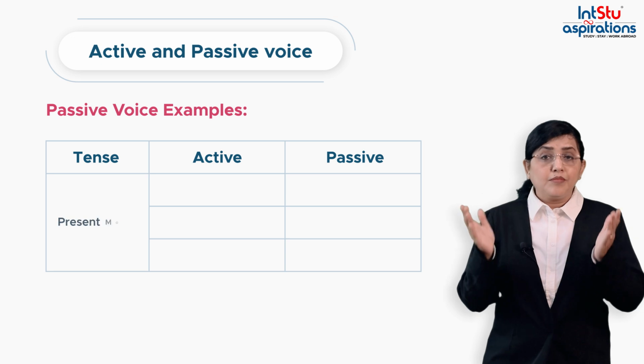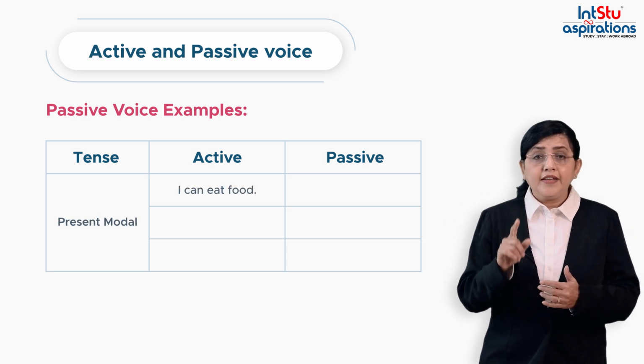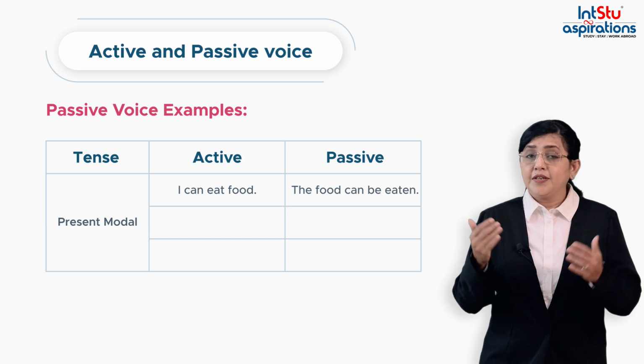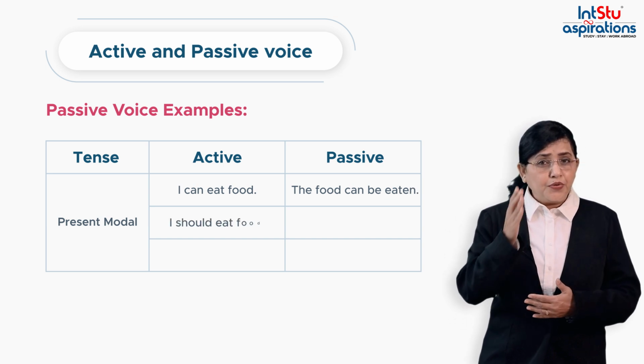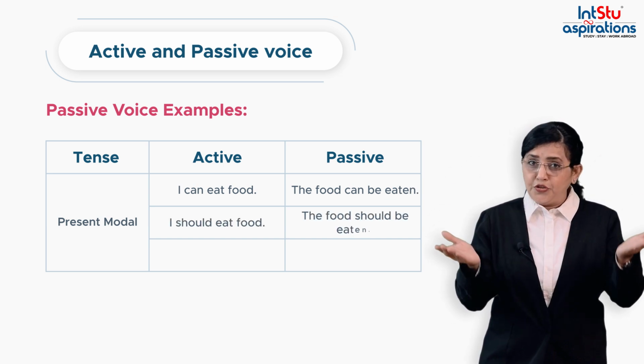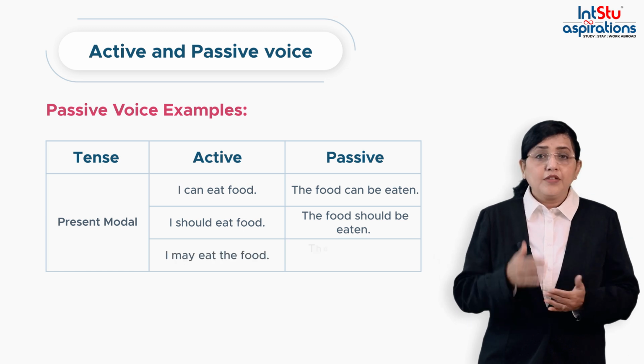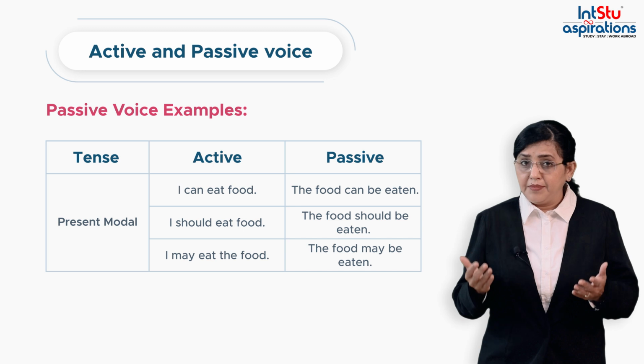If it is a present modal, then I can eat food can be the food can be eaten by me. I should eat food will be the food should be eaten by me, and I may eat food will be the food may be eaten by me.